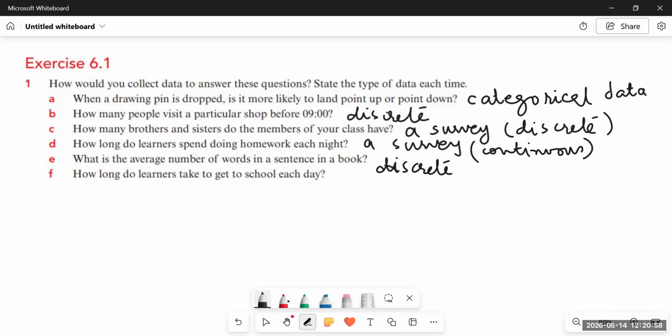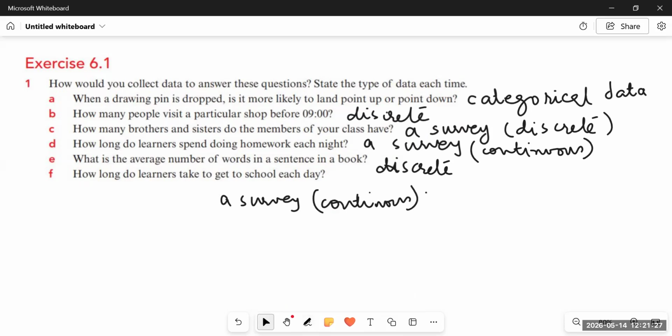And then how long do learners take to get to school every day? So it's just like part D, that is how long do learners spend doing homework each night. So you simply have to do a survey and you will find out how many hours or how many minutes it takes for every learner to get ready for school. So it will again be continuous data.